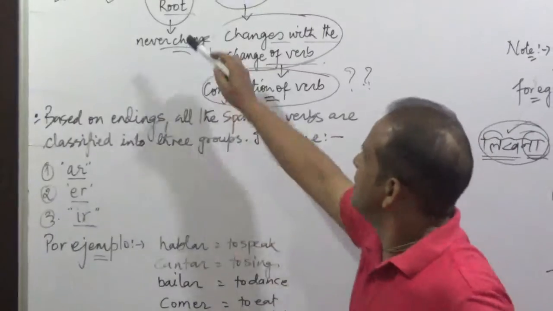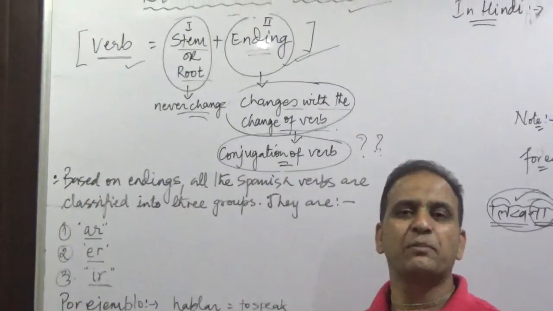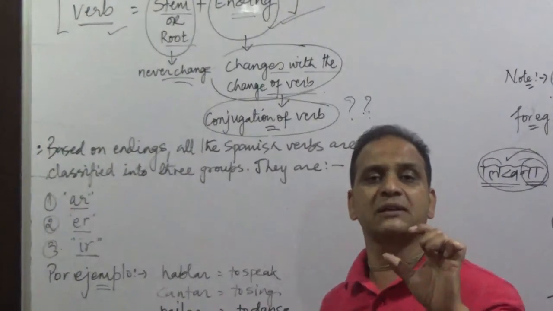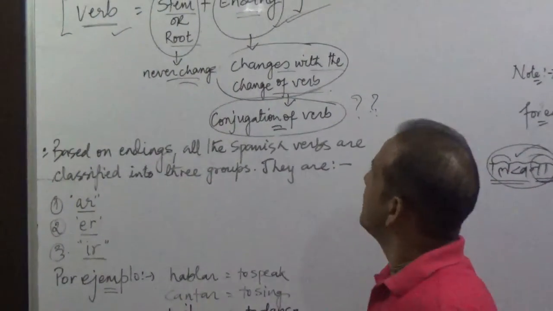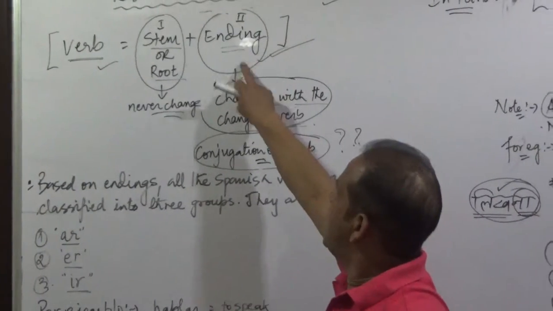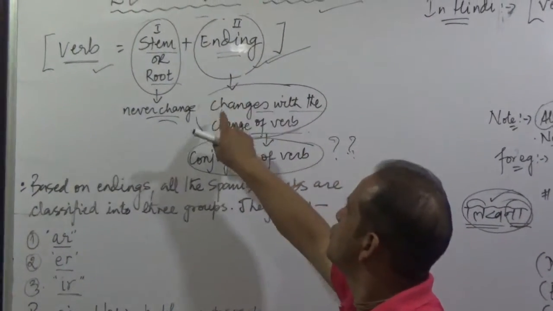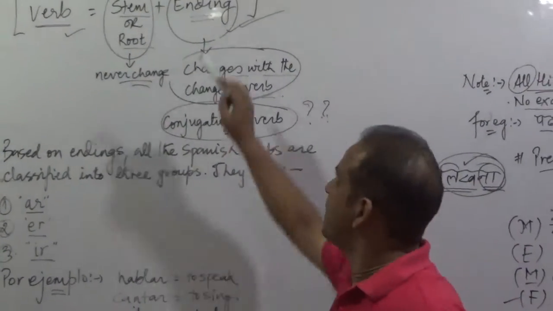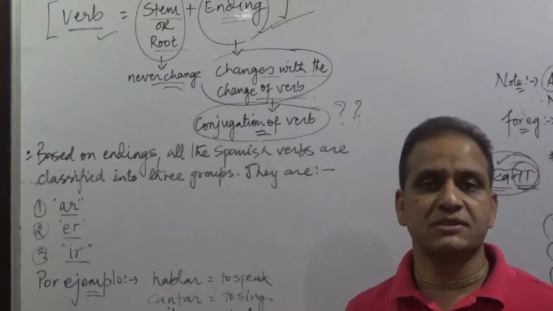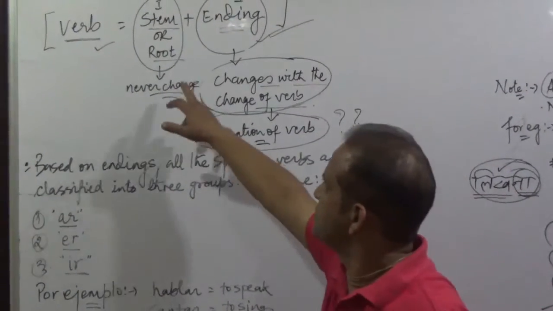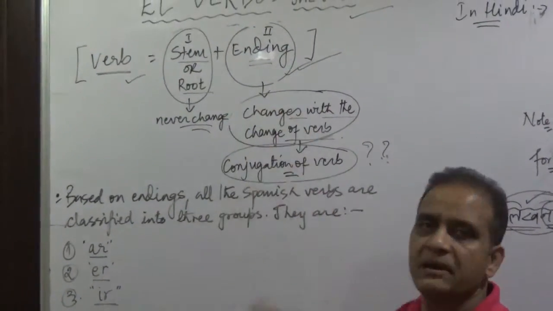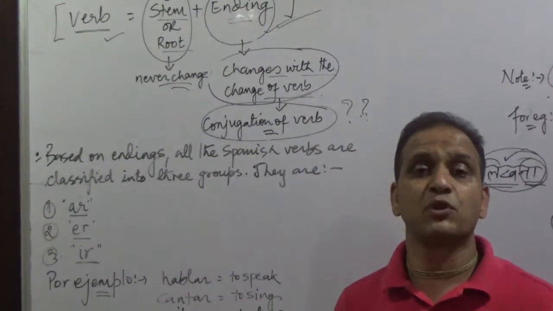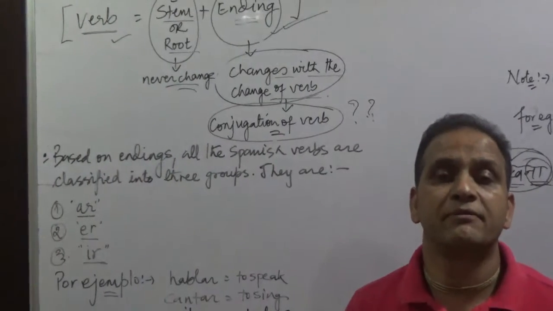And the first part never changes. Pero la segunda parte cambia siempre. But the second part always changes with the change of subject. So the first part never changes, but the second part changes with the change of subject. And this process is called conjugation of verb.